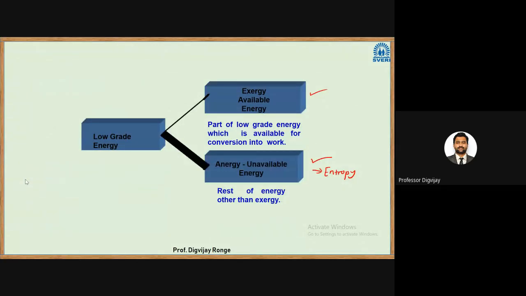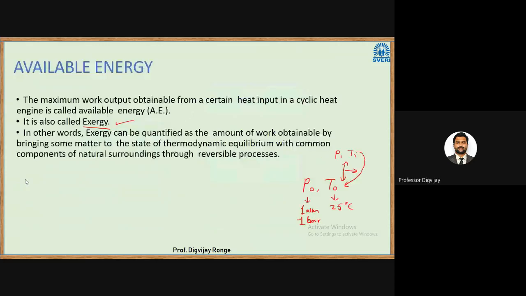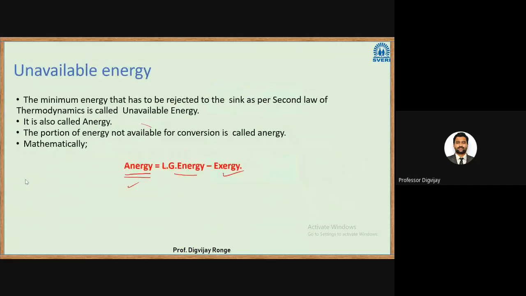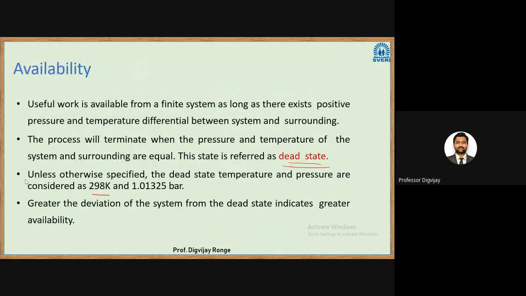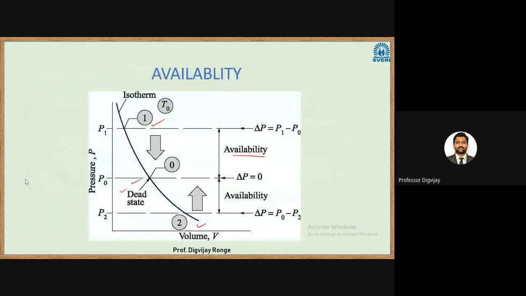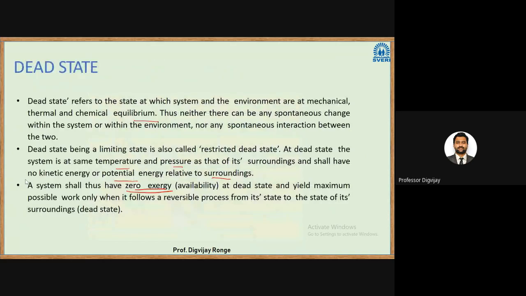We have energy, which is unavailable work or unavailable energy. So available energy and unavailable energy. Then availability is defined with reference to the dead state. So we have a dead state at P0, T0, and whatever is above it is termed availability. Dead state is actually the condition of the environment or the surroundings.